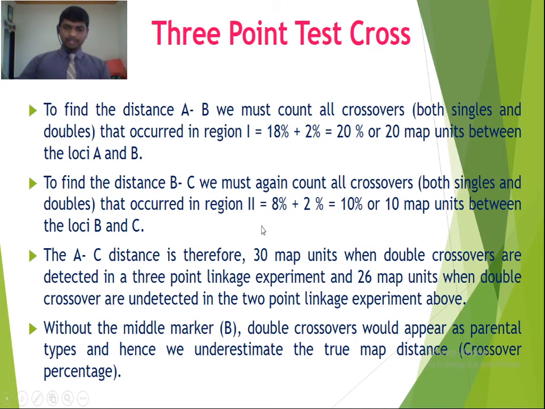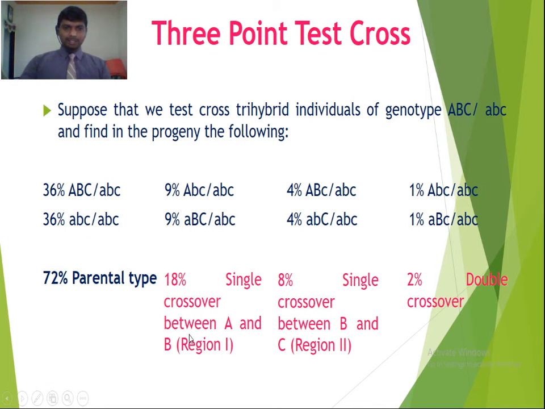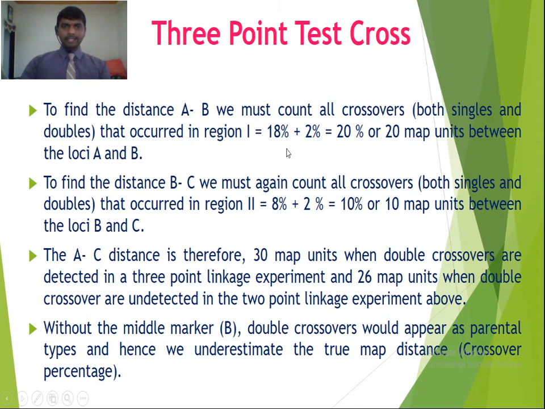In the data, the crossover that has occurred between A and B is 18% single crossover plus the double crossover. Okay, so 18% plus 2%, that is 20%. So 20% crossover is equal to 20 map units or centimorgans. So 20 map units between the loci A and B.